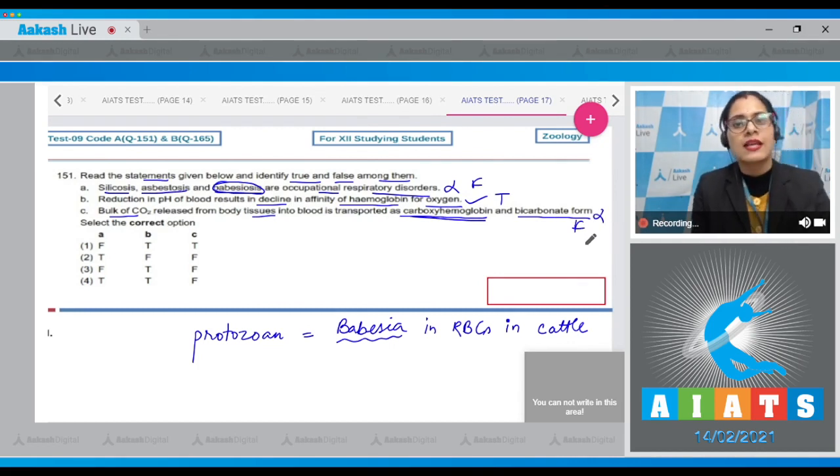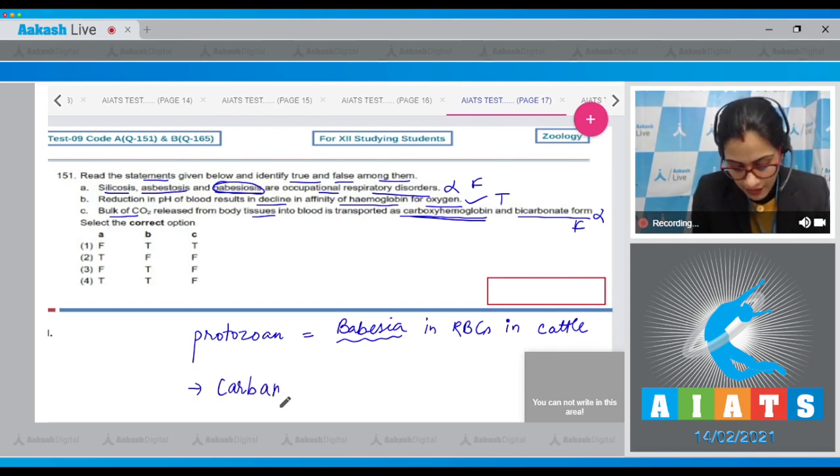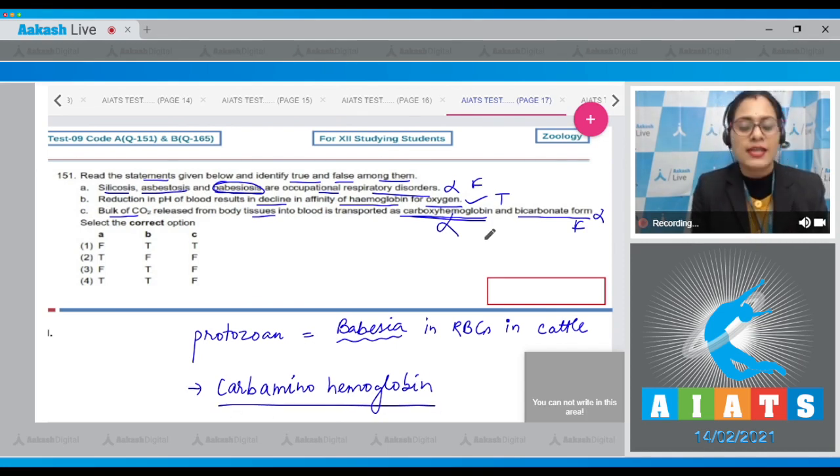It is a false statement because 7% of carbon dioxide travels in dissolved form in plasma, while 23% is transported as carbaminohemoglobin, and not carboxyhemoglobin. Carboxyhemoglobin is complex of carbon monoxide and hemoglobin. Select the correct option, and the correct option is option number 3. First statement false, second statement true, and third statement false. So the correct answer is option number 3. Let's move on to the next question.